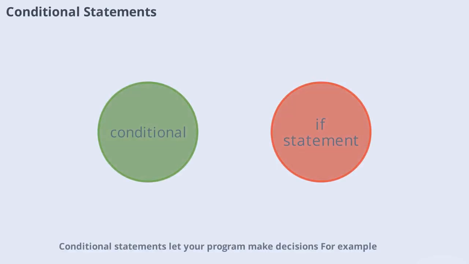Conditional statements let your program make decisions. For example, you can tell the computer if the score is above 10, show you win. In programming, this is called an if statement. It checks if something is true and then does something special. Conditionals help your programs respond to different situations, making them smarter and more interactive.